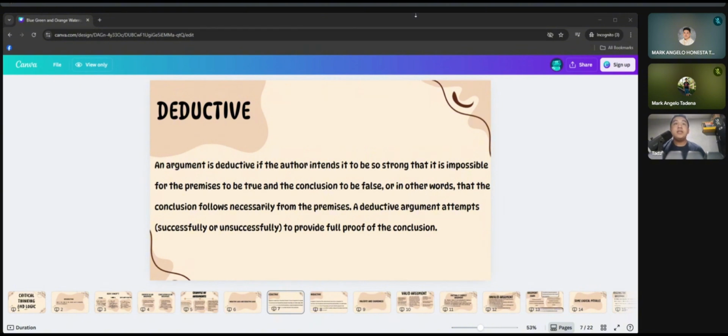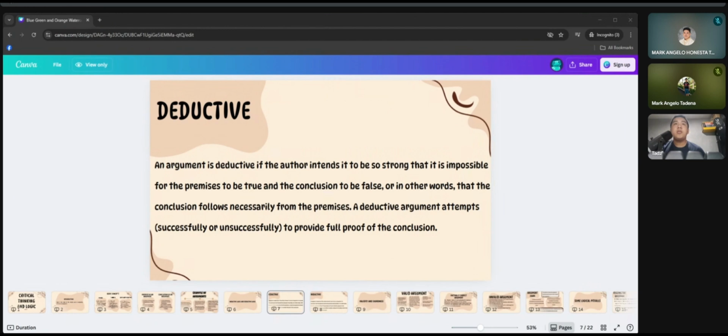So basically, a deductive argument is one where if the premises are true, the conclusion must be true. There's no room for doubt, the reasoning is absolute. Just think of it like math or logic, it's all about guaranteed truth. So, for example, all humans are mortal. Socrates is a human, therefore, Socrates is mortal.